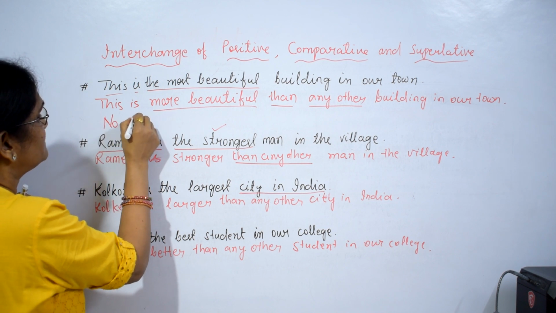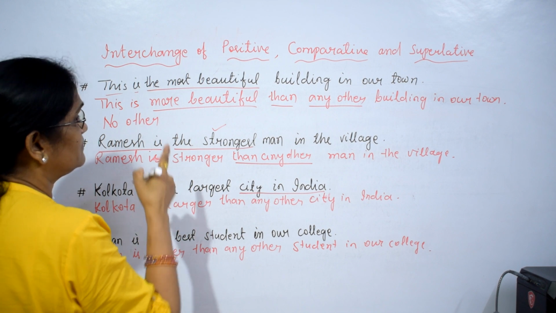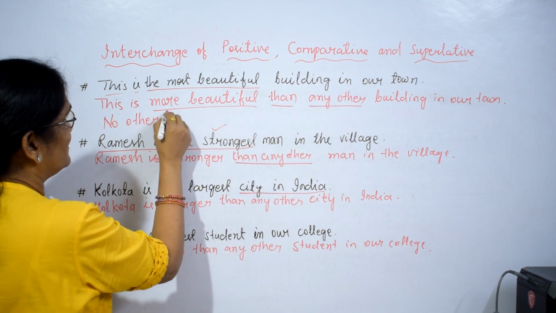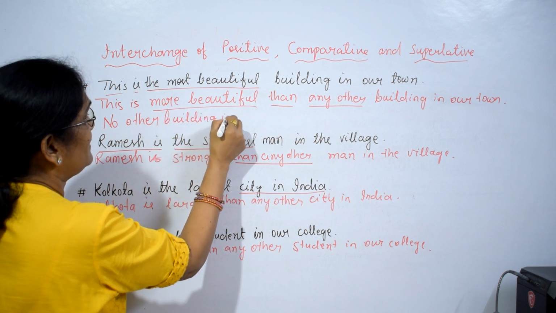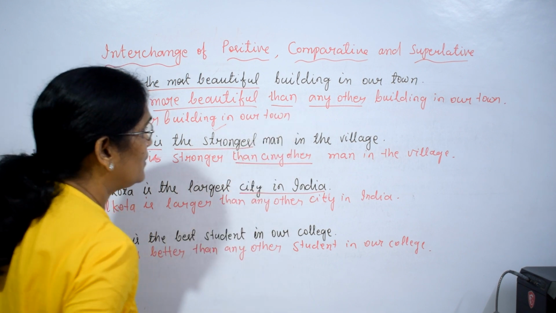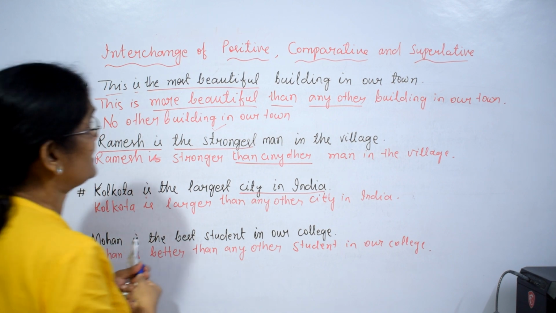No other what? No other building in our town.